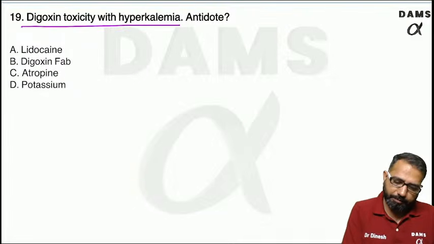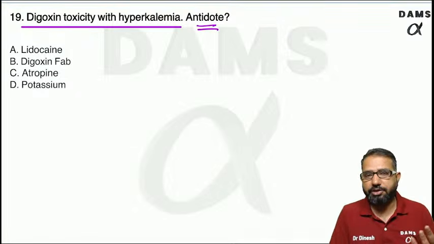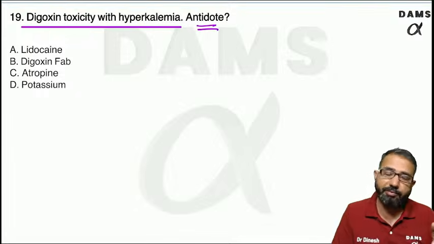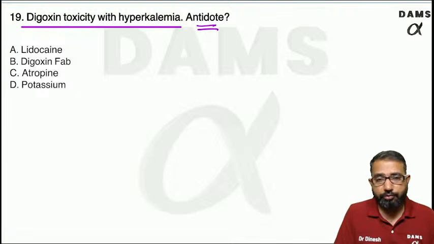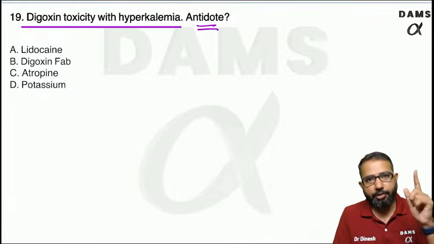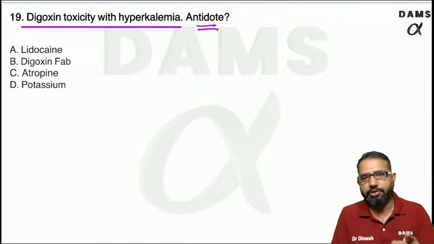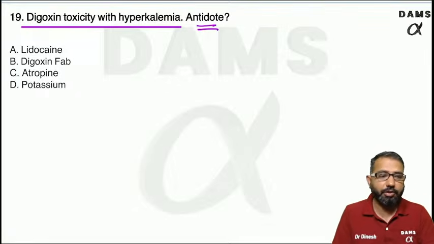Digoxin toxicity with hyperkalemia. What is the best antidote? When digoxin toxicity occurs, there is a risk of hyperkalemia. Usually in digoxin toxicity, if the potassium is low, we can give potassium. Potassium will decrease the binding of digoxin and decrease the digoxin toxicity. But in this case, there is already hyperkalemia. So how will you manage?